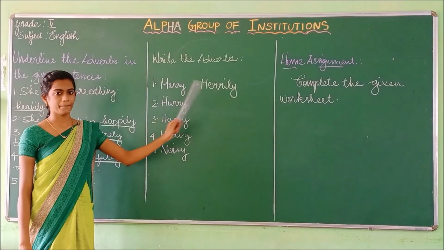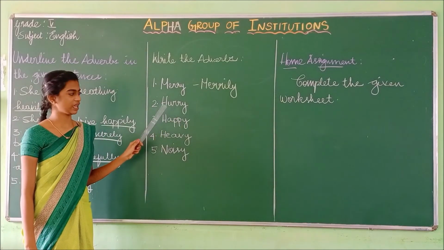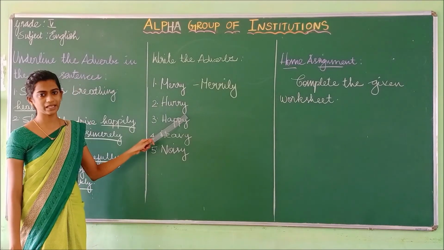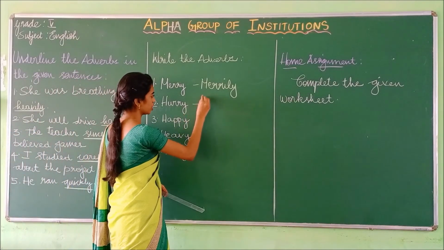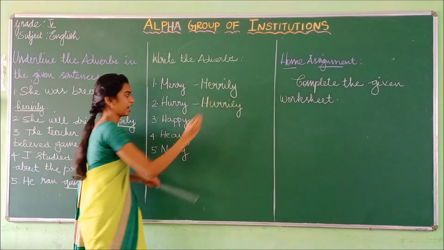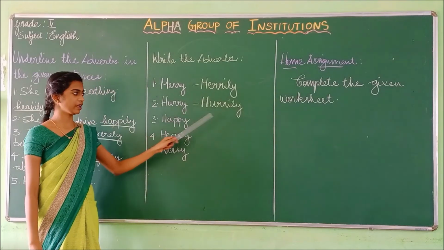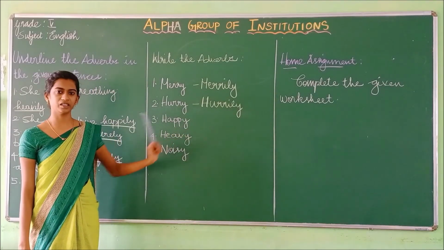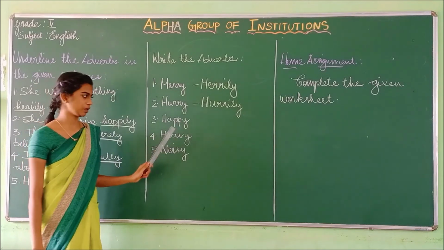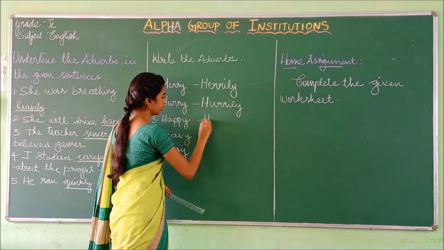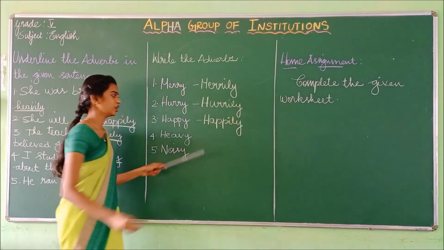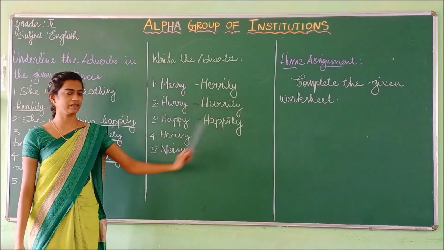Okay, merry, merrily. And next one, hurry, H-U-R-R-Y. In this word also it ends with the letter Y. So I am going to change this into H-U-R-R-I-L-Y, hurrily. I have changed the Y into I and added L-Y. And the third one, happy, H-A-P-P-Y. It also ends with the letter Y, so I change the Y into I and then add L-Y.